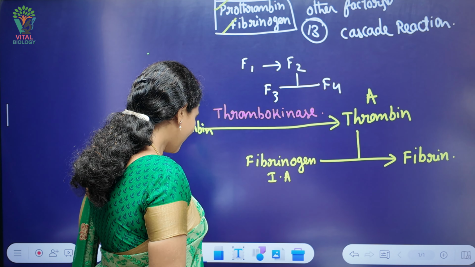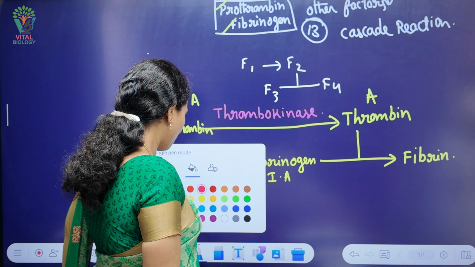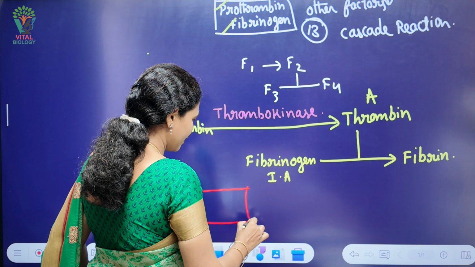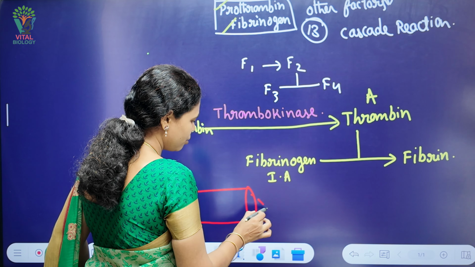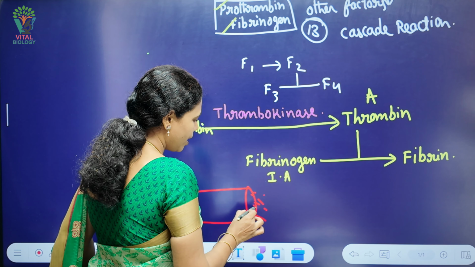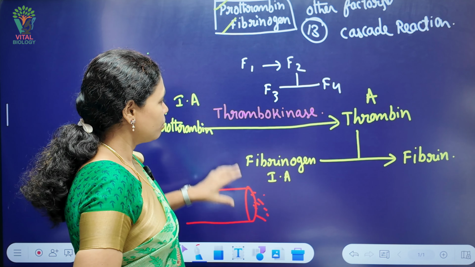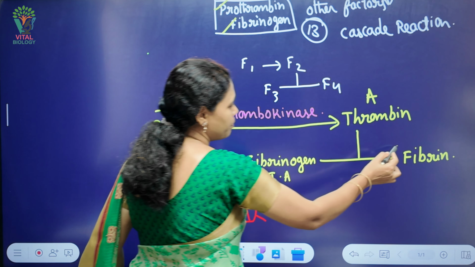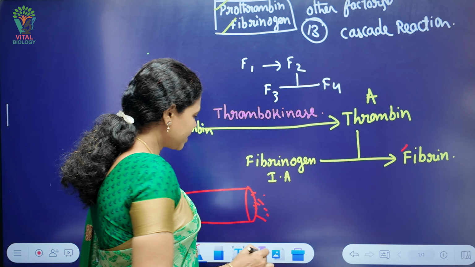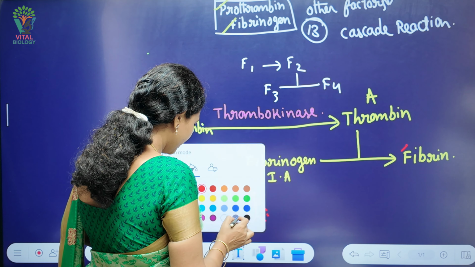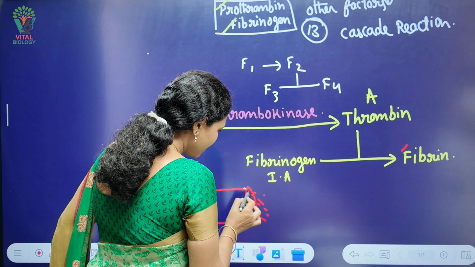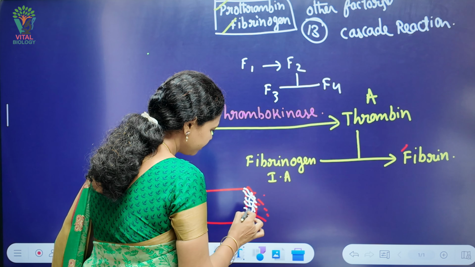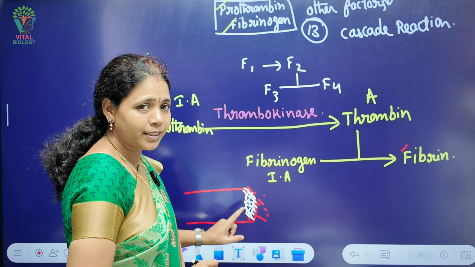Suppose this is our site of injury, as we said earlier, and from this region the blood is coming out. After this entire process, the fibrins that are formed will form a mesh-like structure near the site of the injury.